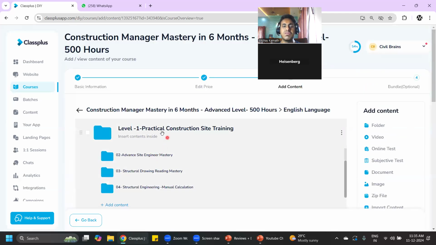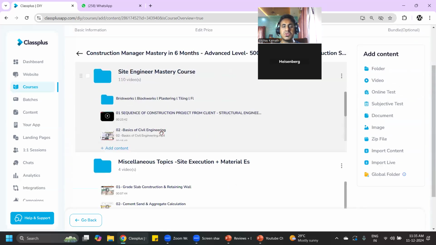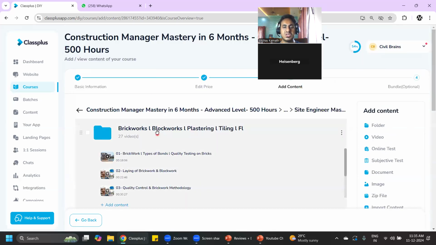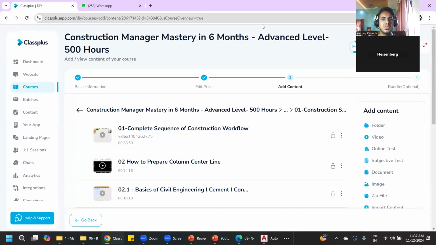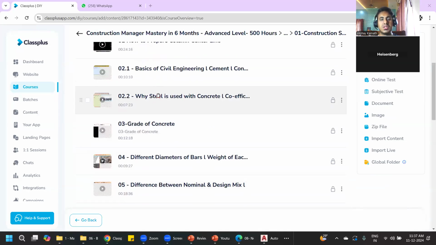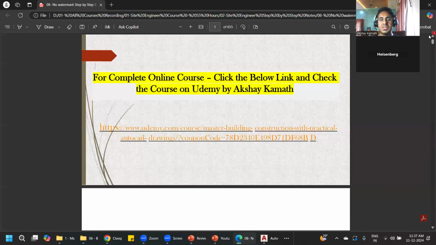In Level 1, the first course I have is the Site Engineer course. Here we will try to understand the entire execution part. How the entire, okay, I'll show you this also. Just 1 minute. Yes, sir. See, first you learn this complete site execution. Here we will start from what is cement and aggregate, which you already know. Then we will try to cover all the execution parts. What is execution? We'll be starting something like this.